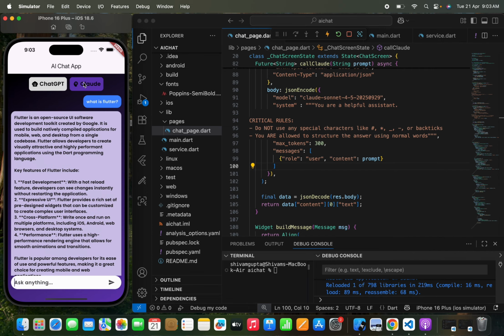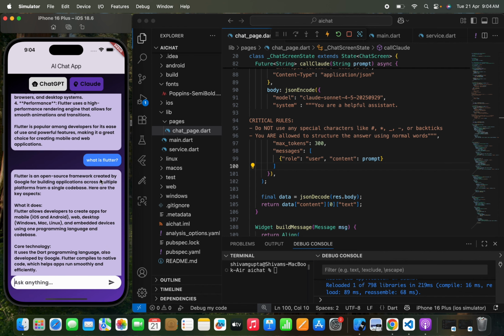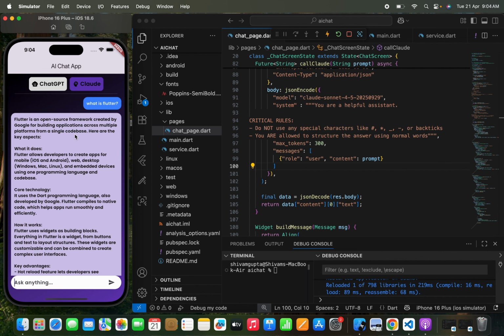Now I'm going to use Claude and let's see what response we get from Claude. So I'm going to switch to Claude right now and I'm going to pass the same question, what is Flutter, and let's see what response we get from Claude. Okay, so the response has been shared by Claude. I've just asked what is Flutter and this is the response.